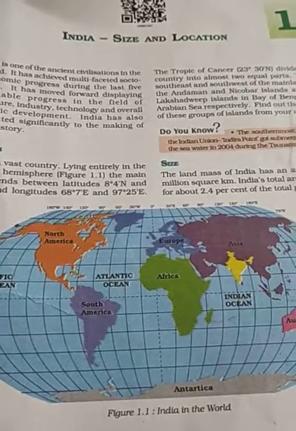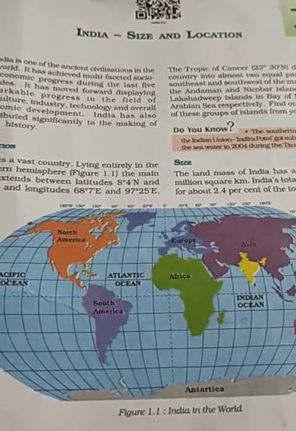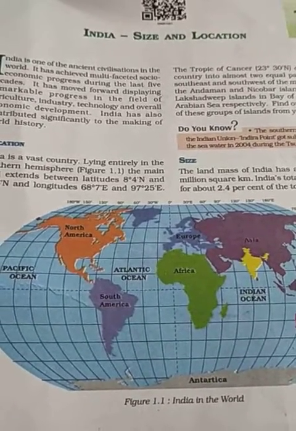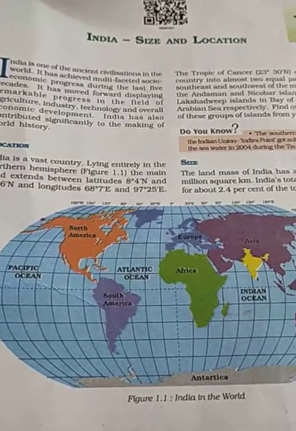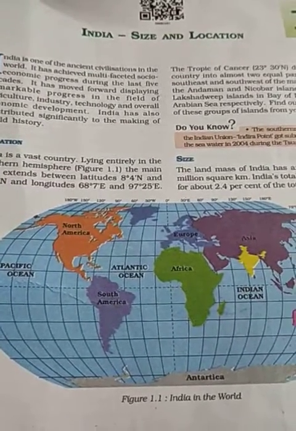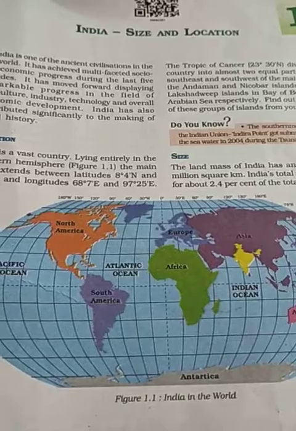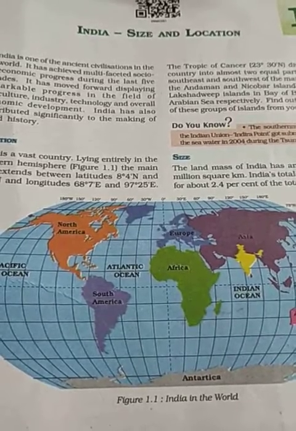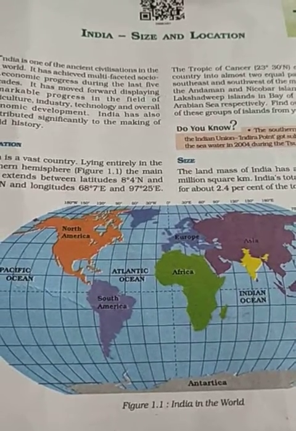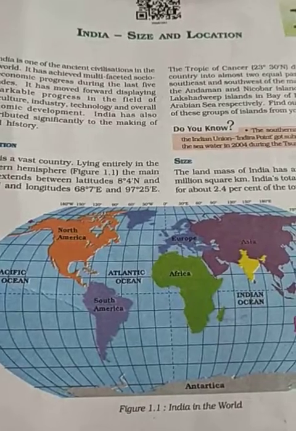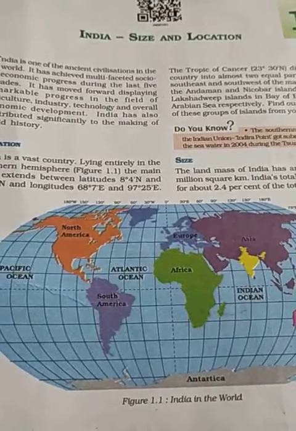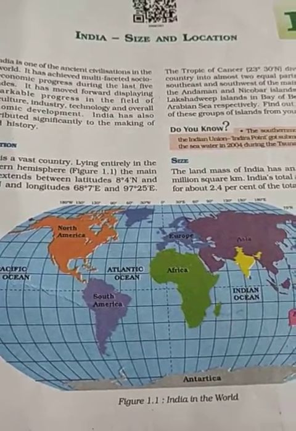If we see India's location according to the world, then India is located in the northern hemisphere and its latitude and longitude is very important. I hope everybody knows the concept of latitude and longitude. You had already learned it, isn't it? Our Google and all is working because of this latitude and longitude only.